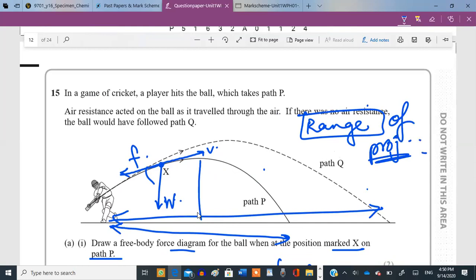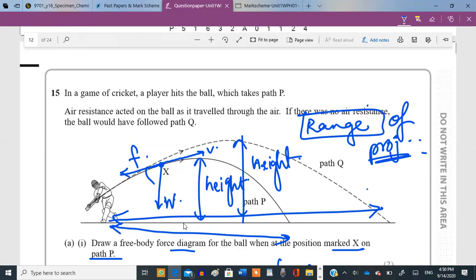And what is the vertical height called? It's the maximum height of the projectile. Now, both the heights and the ranges change as air resistance becomes significant, as it becomes appreciable.